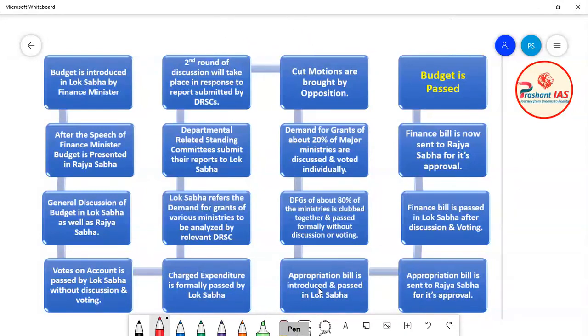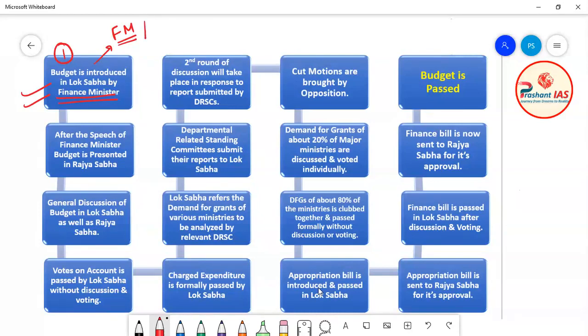So first of all, the budget is presented in Lok Sabha by the Finance Minister of India. You can see here the first step: the Finance Minister of India presents the budget in Lok Sabha. Here you have to remember 2-3 things. The first thing is that the budget is presented by the Finance Minister of India.